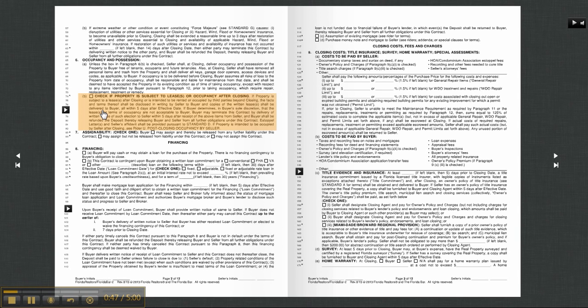Once they do give you that lease and you look it over and it's not good for your client, or your client does not agree with it, you have 5 days to send them a written notice of cancellation of the contract due to the lease.